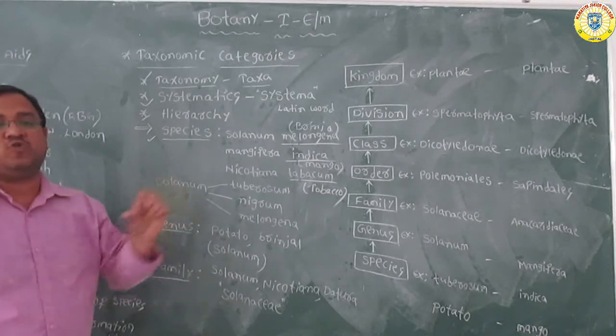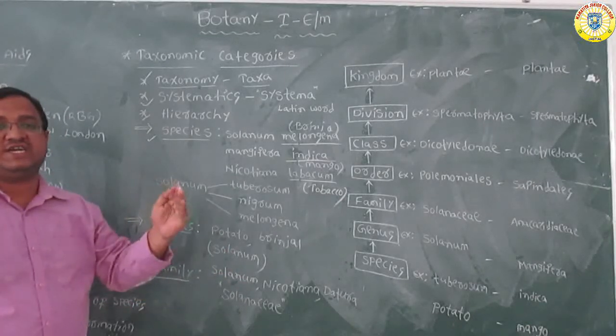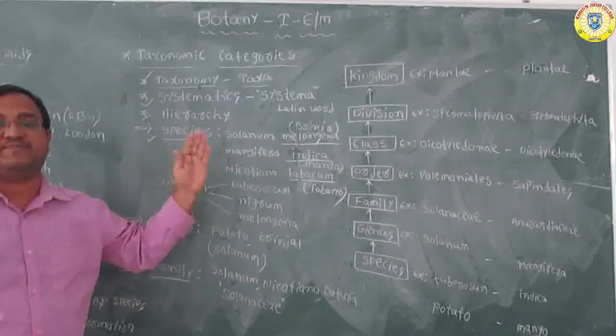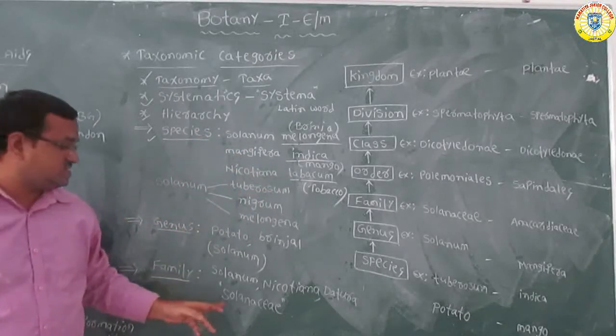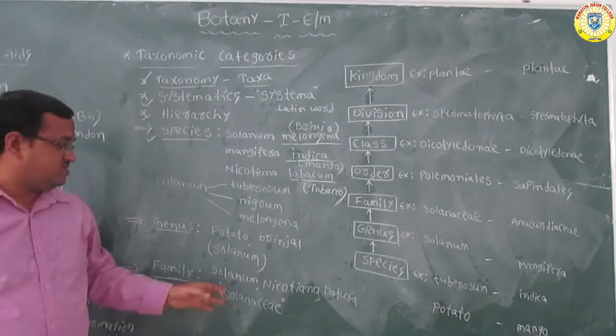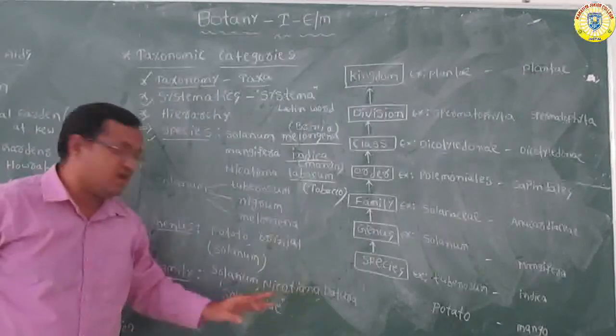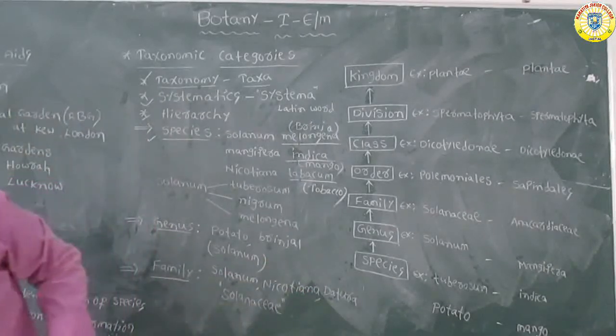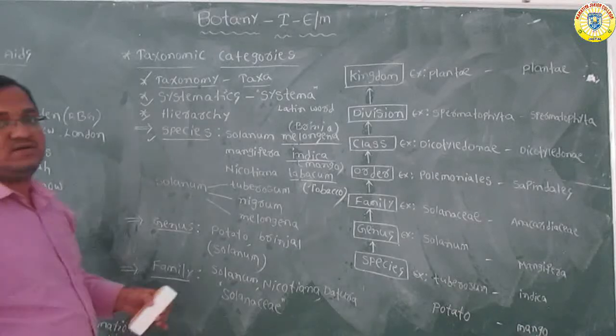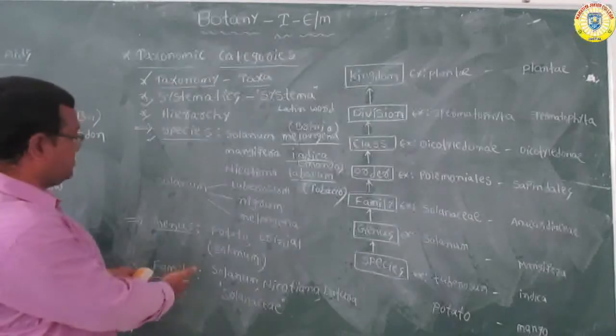So this family includes the genera which contain very less similar characters compared to genus and species. So this is the Solanaceae family. Solanum, Nicotiana and Datura all come under this family only. So this is the third hierarchy of the classification, family.